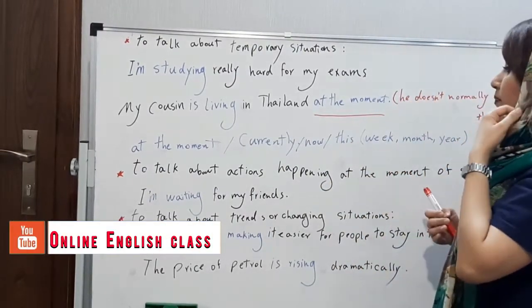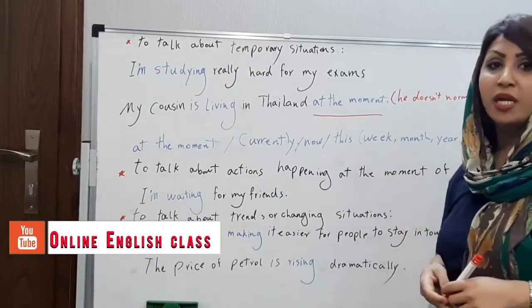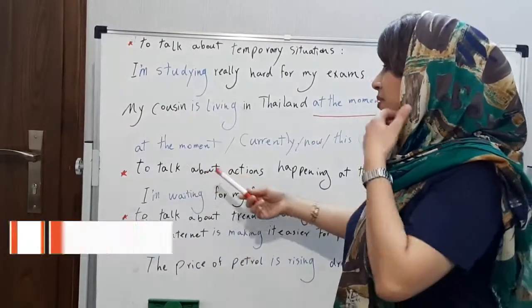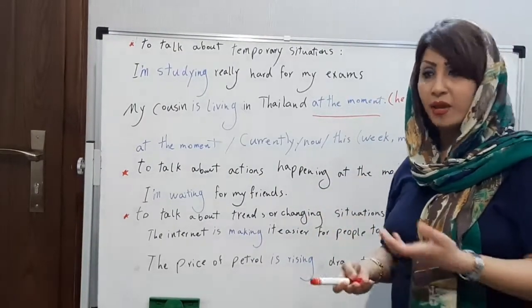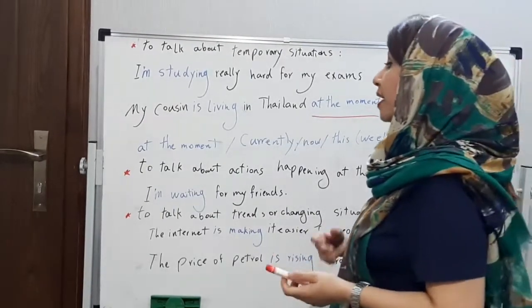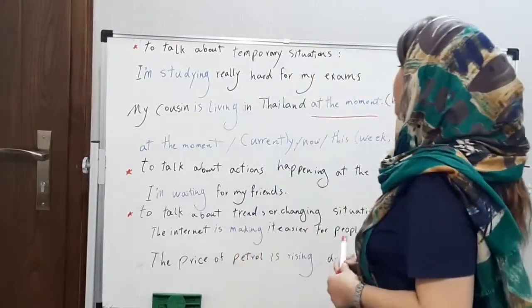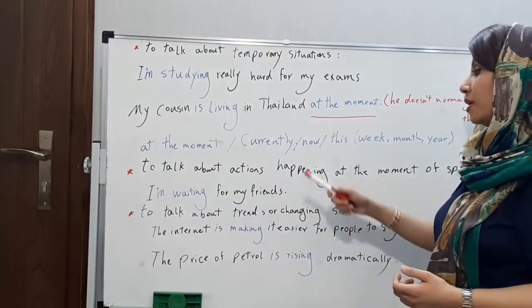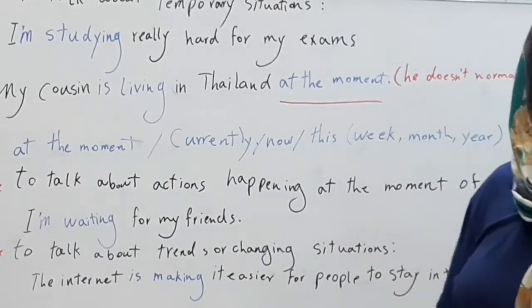Now you know that we can use some other words in the present continuous tense, like at the moment, currently, now, right now, this week, this month, this year. You can use these kinds of words for the present continuous.